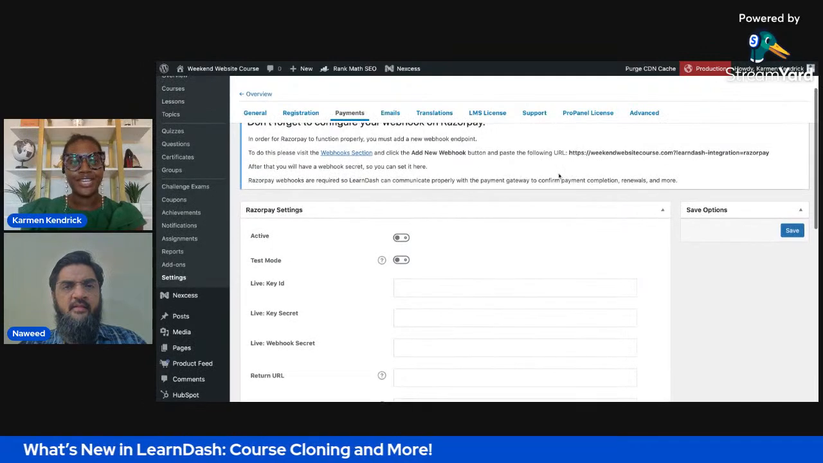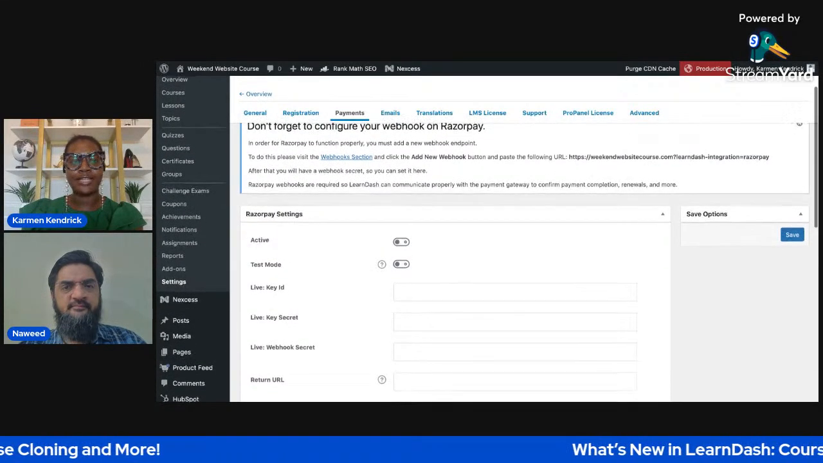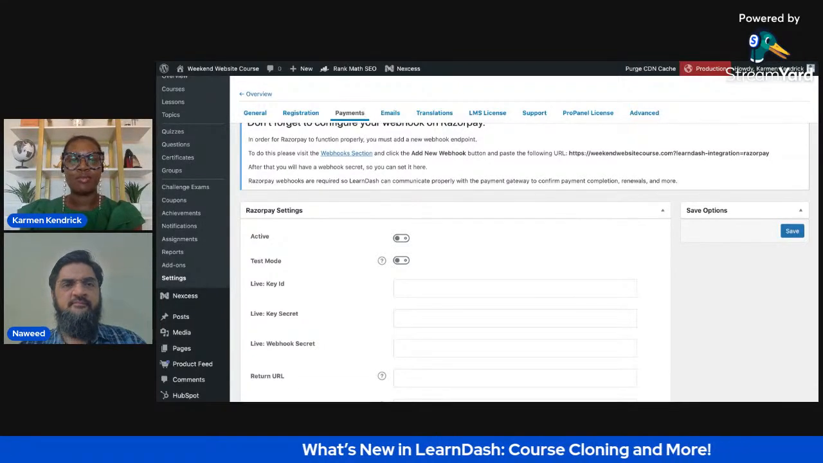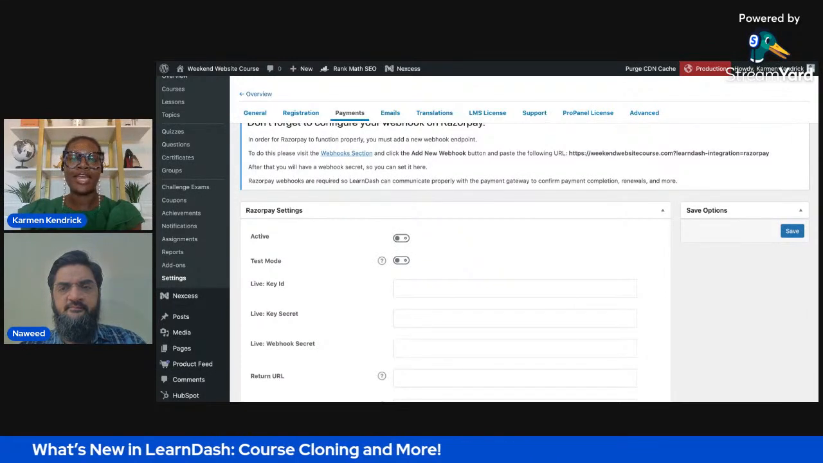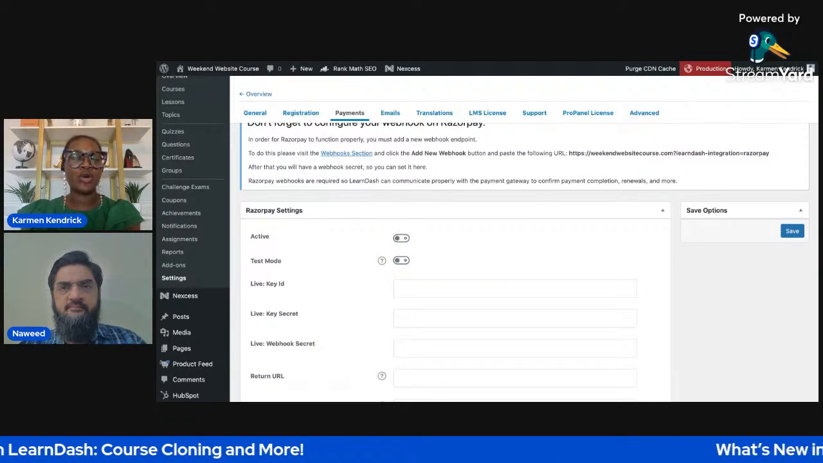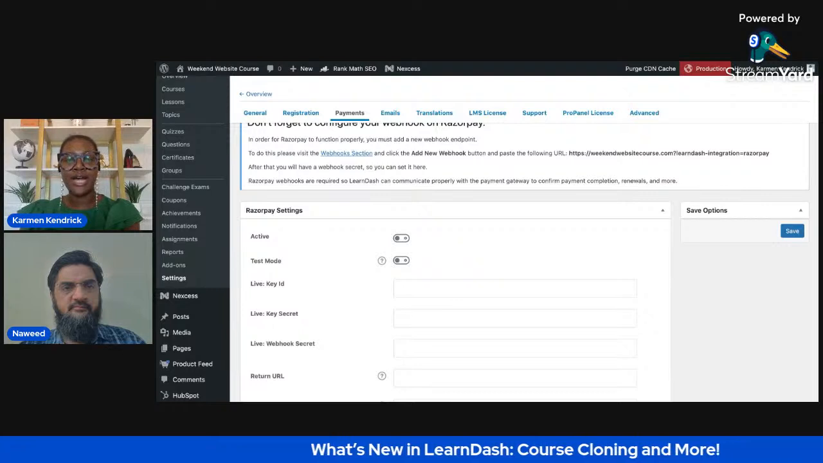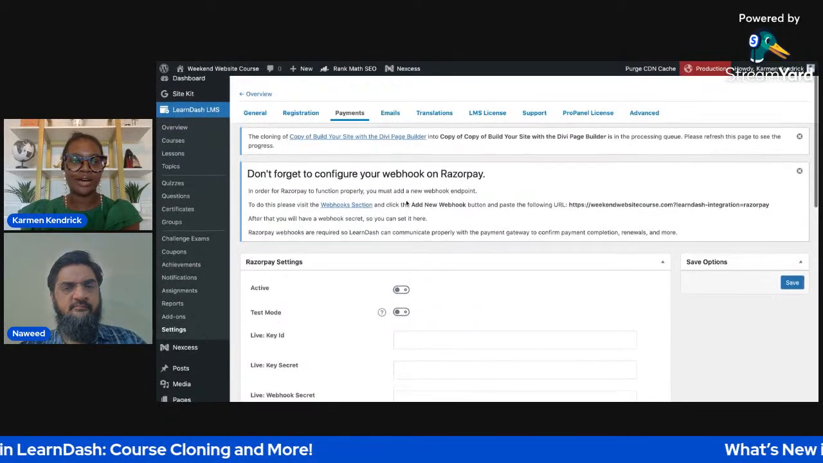Okay, awesome. Yeah, so we're hoping to, of course, add more payment gateways natively in LearnDash. So if you're using things like WooCommerce, then you can potentially get rid of it. Depending on how you're using WooCommerce, I know WooCommerce also has a Razorpay payment gateway. So depending on how you're using it, you could possibly get rid of your WooCommerce, but it just depends on a case by case situation. So just wanted to put that out there.